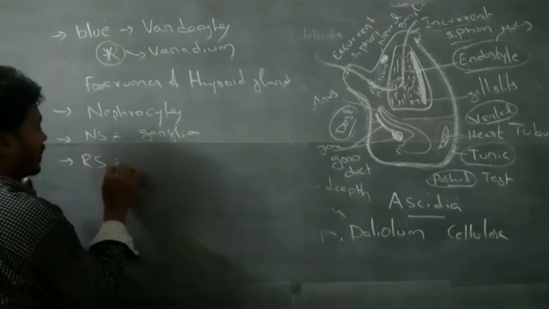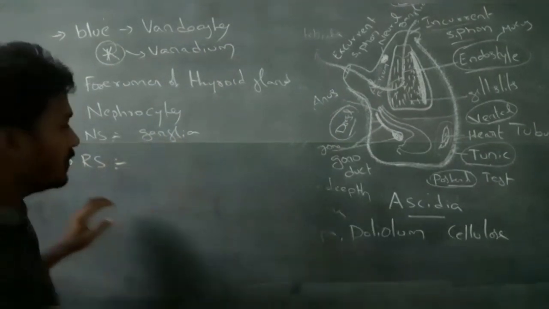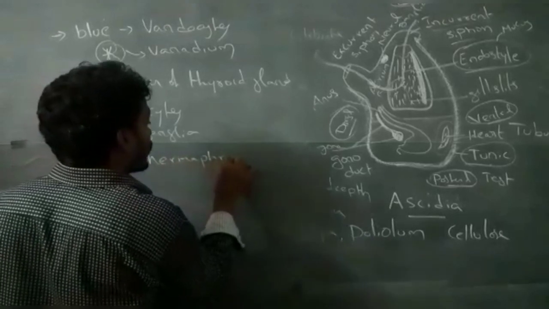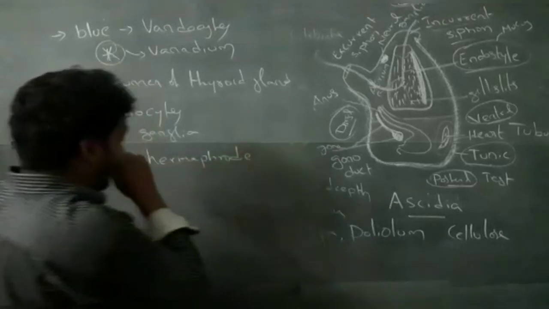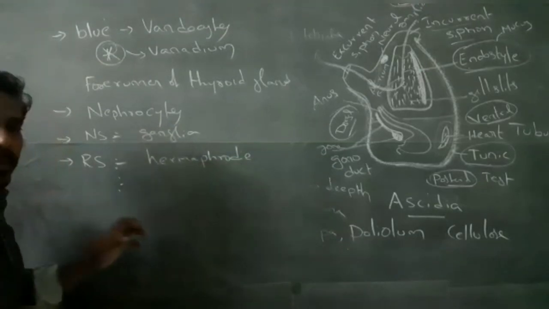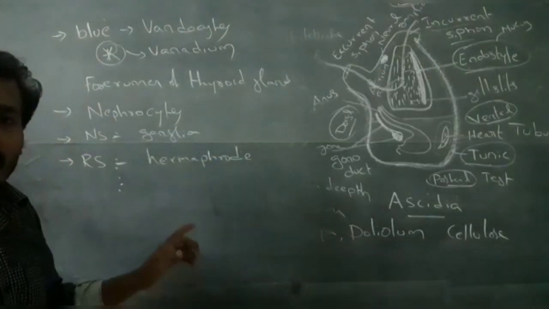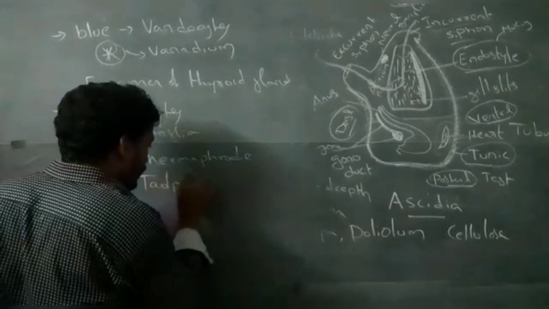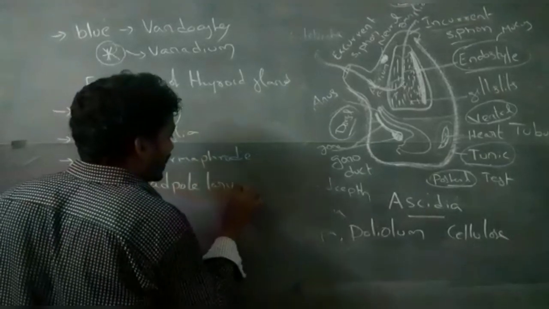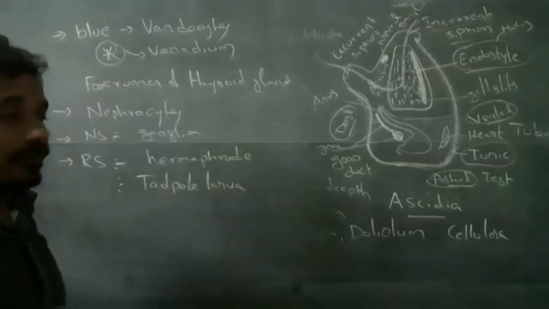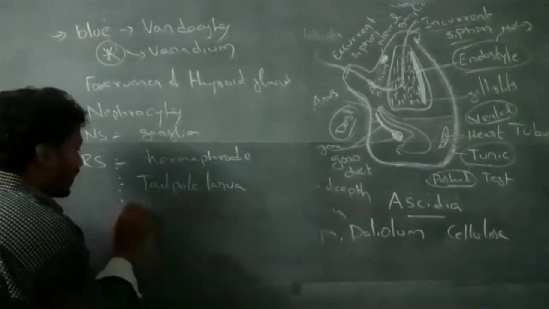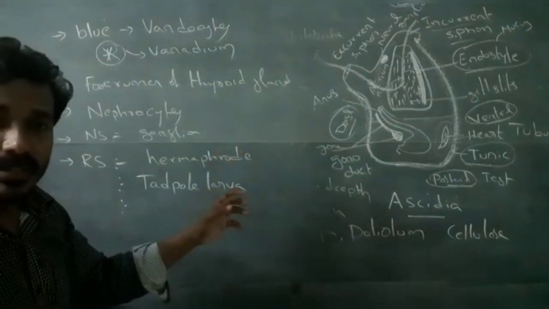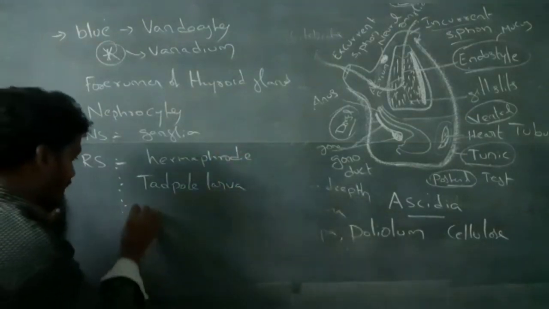Reproductive system. These are hermaphrodite. Larval development is indirect development. The larva is a tadpole larva. This organism shows retrogressive metamorphosis.